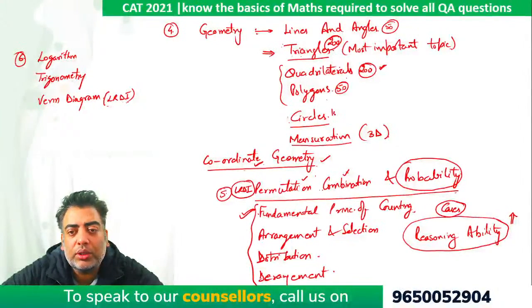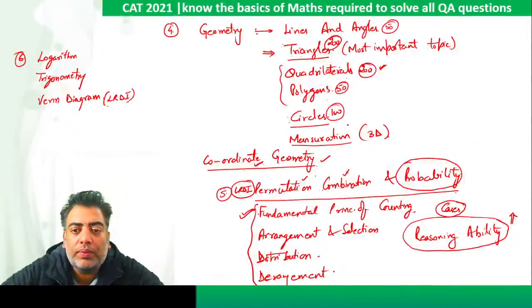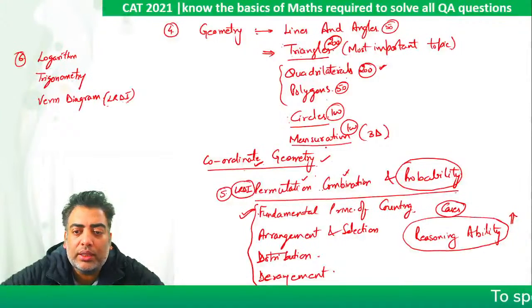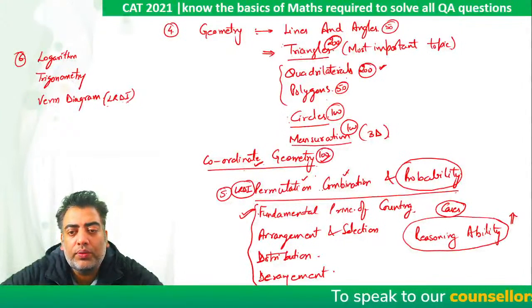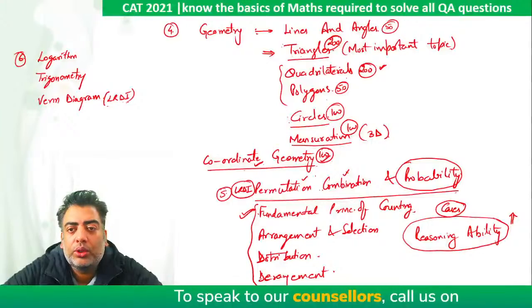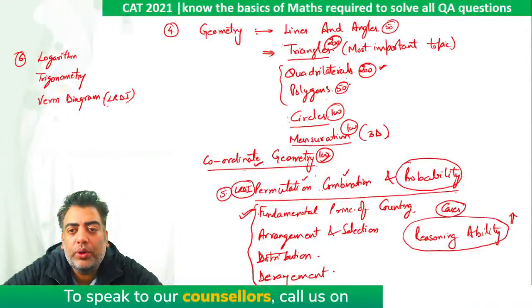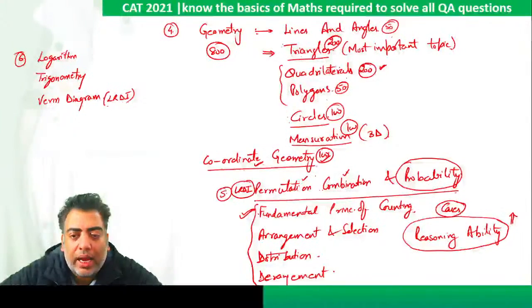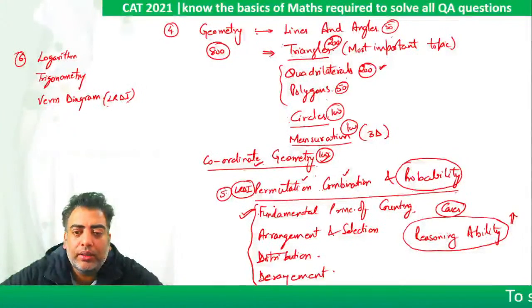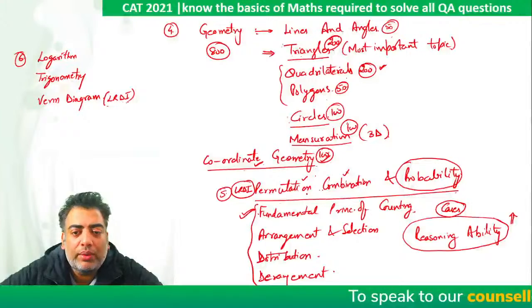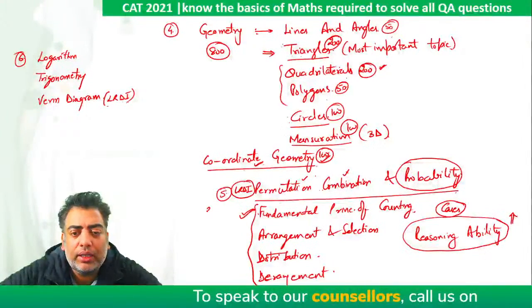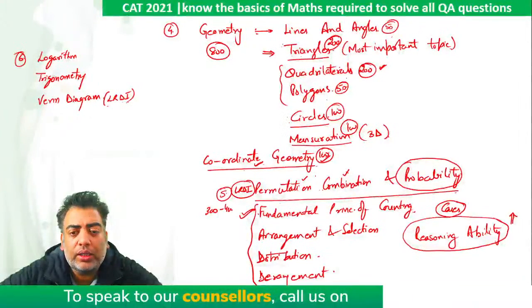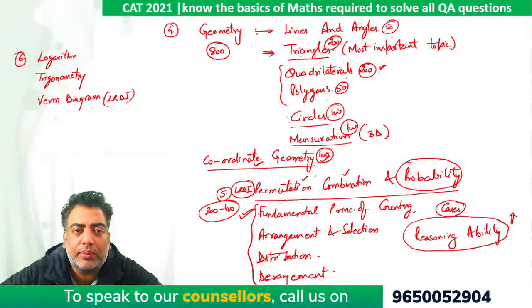Another 100 questions of circles will do. Somewhere around 100 questions of mensuration are sufficient, and 100 questions of coordinate geometry. So this adds up to 2 and 2, 4, 5, 6, 7, 8. Somewhere around 800 questions of geometry must be done. When it comes to the entire permutation, combination, and probability, I will say somewhere around 300 to 400 questions on the entire chapter are more than sufficient.